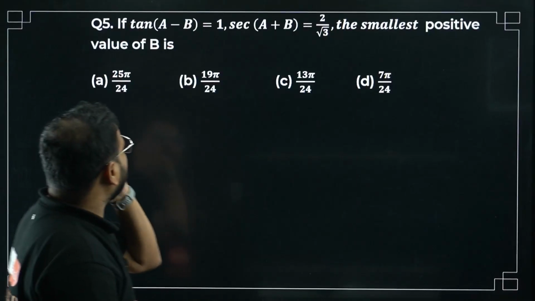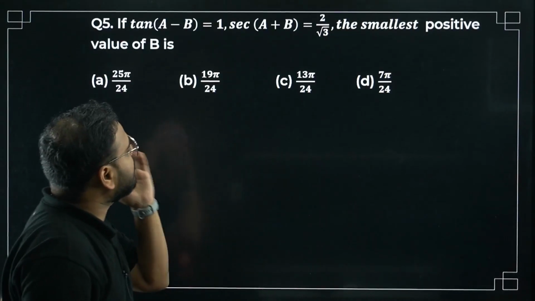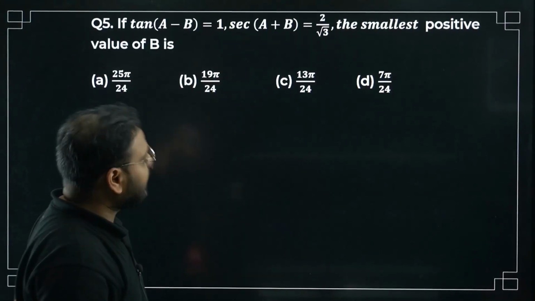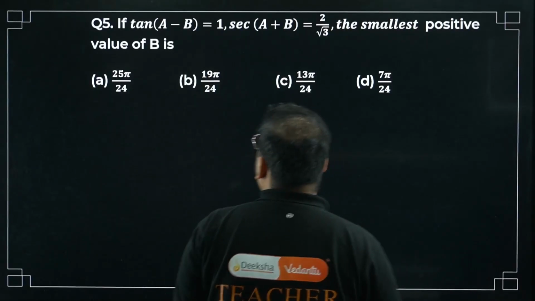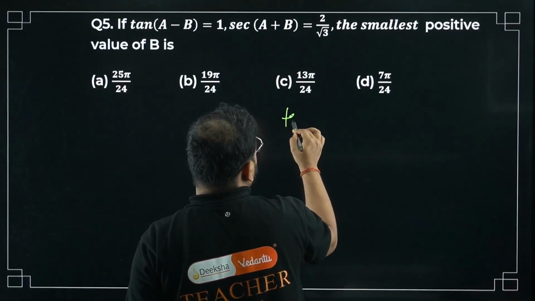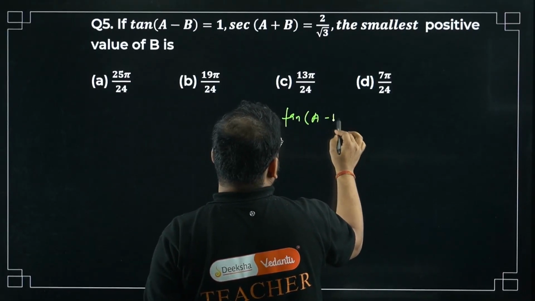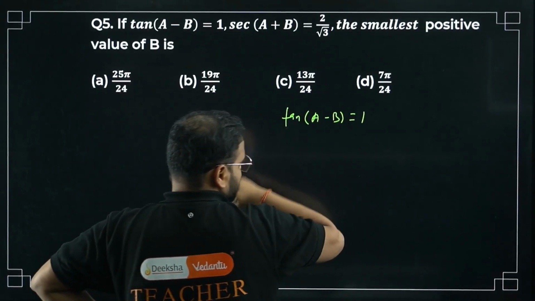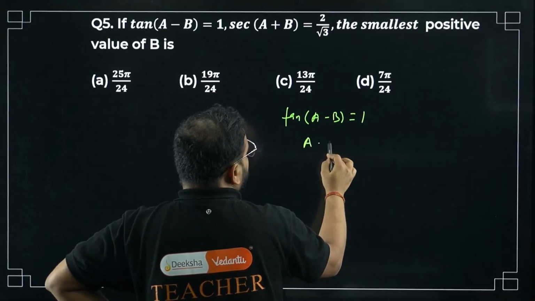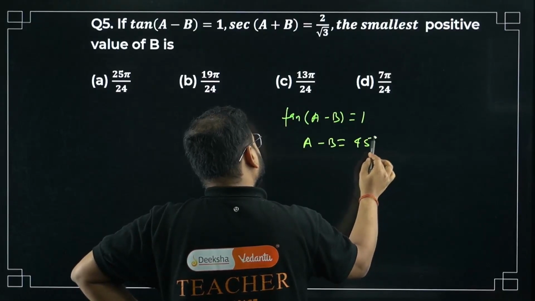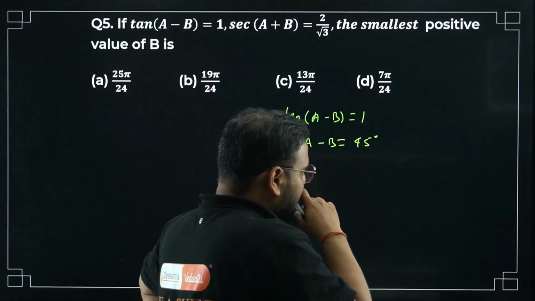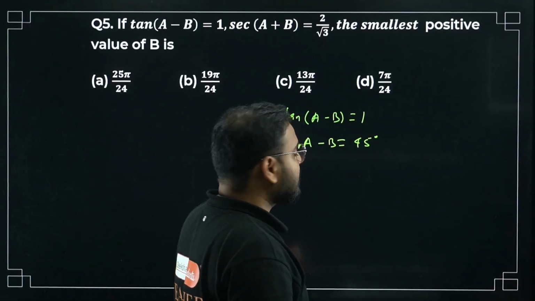Okay. Tan of a minus b equals 1. Sec of a plus b equals 2 by root 3. Good question. Tan of a minus b is 1. So it means a minus b can be 45 degrees. Or it can be in the third quadrant.